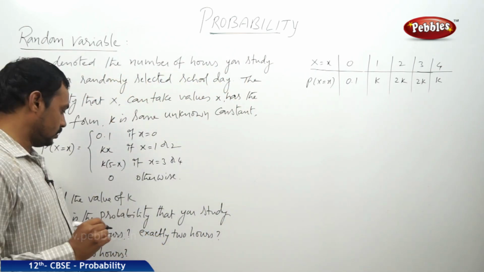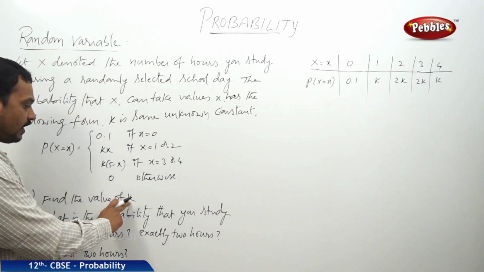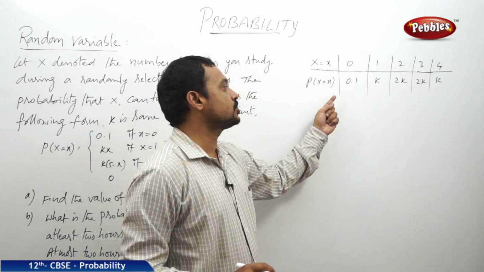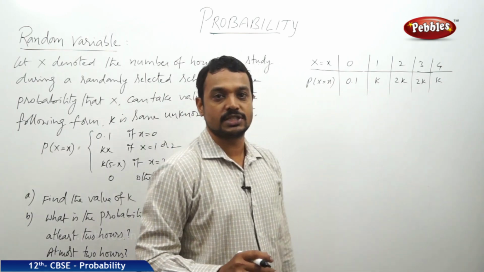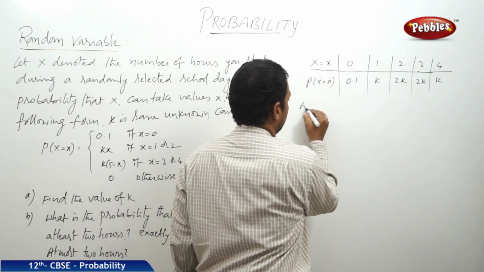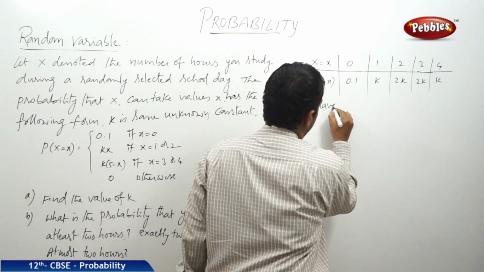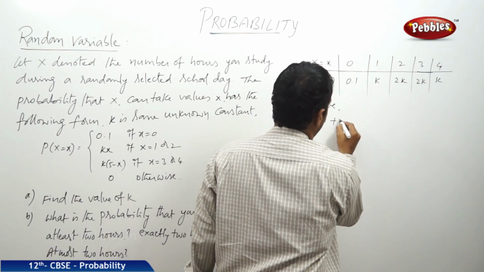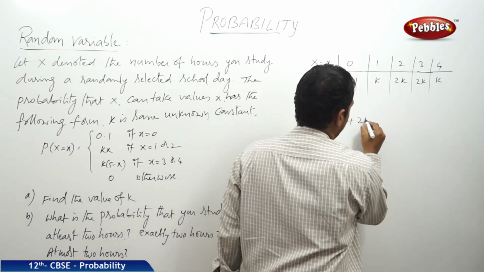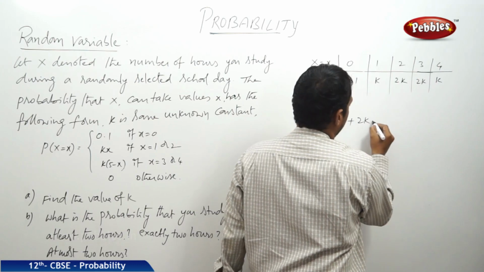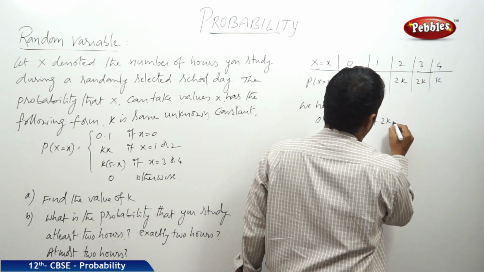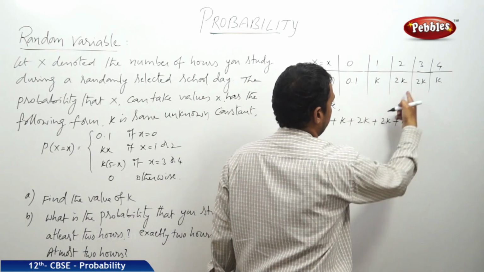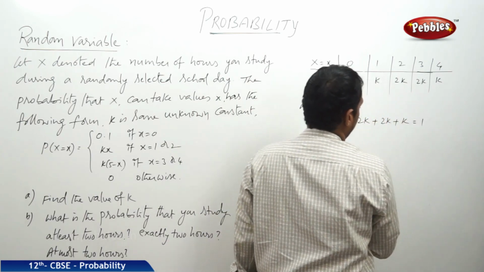From that table, the question: find the value of k. In the probability distribution, the sum of all probabilities is equal to 1. So we have the sum of the probabilities: 0.1 plus k plus 2k plus 2k plus k is equal to 1.